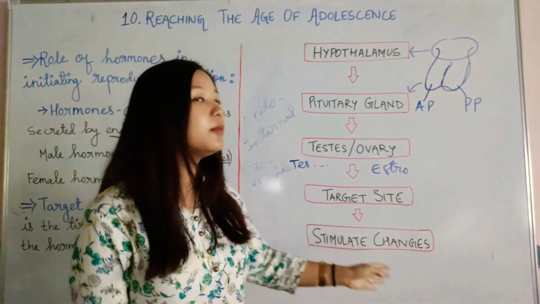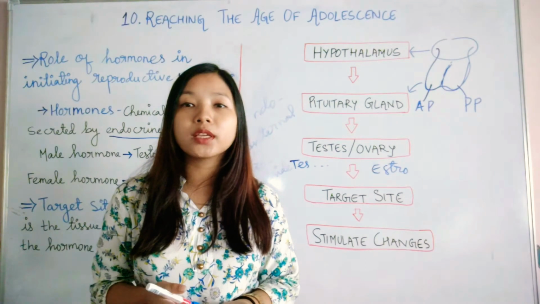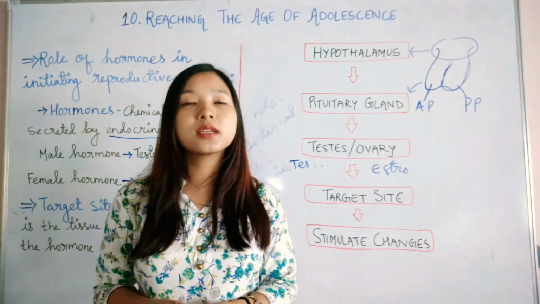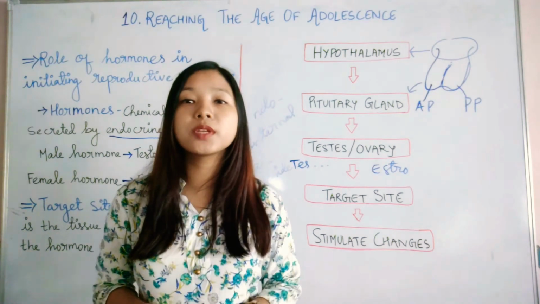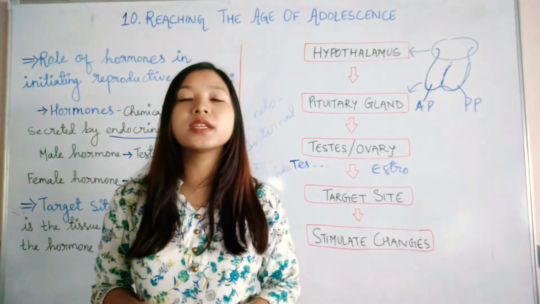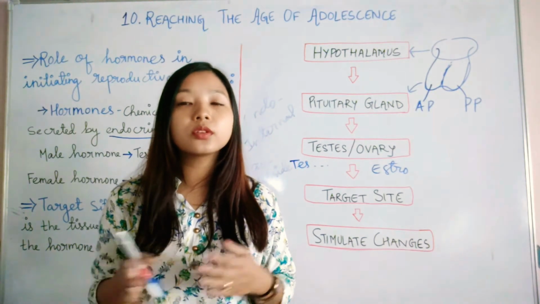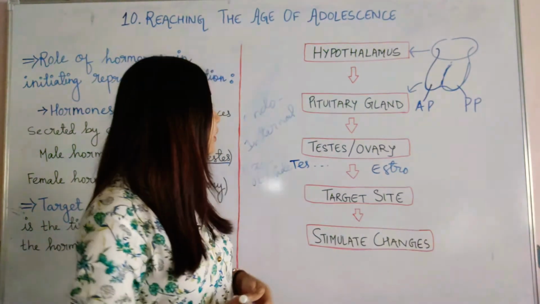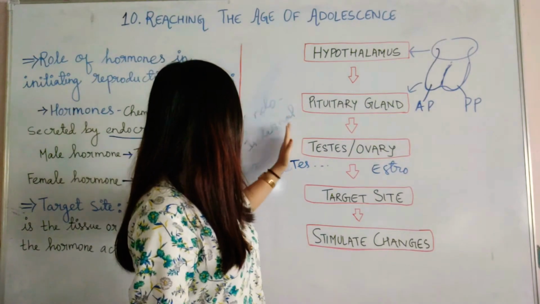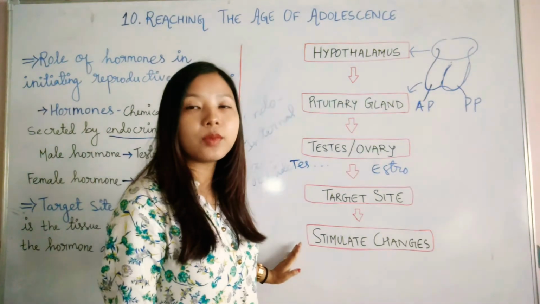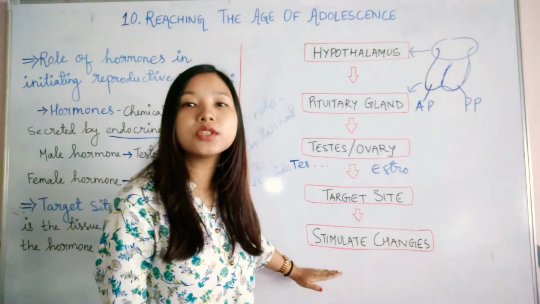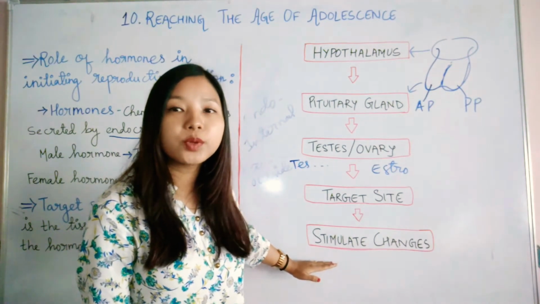And in the female, development of the breast, then development of the glands that produce milk inside the breast, then growth of various hairs, pubic hair, underarm hair, like this. So this is the schematic diagram of how the hormones function to bring about the changes during puberty.